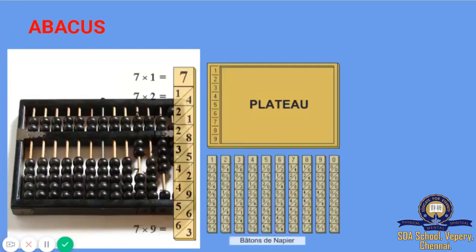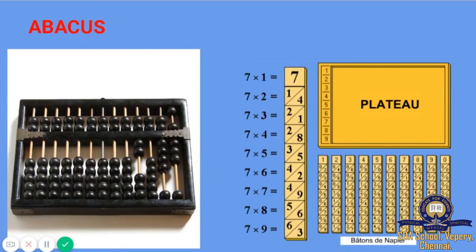The next device is Napier's bones. Napier's bones was invented by Sir John Napier.